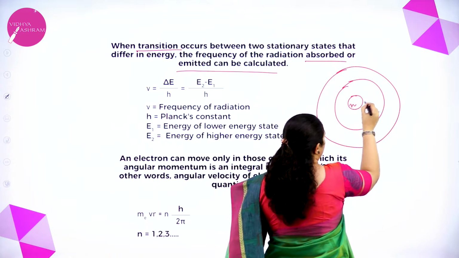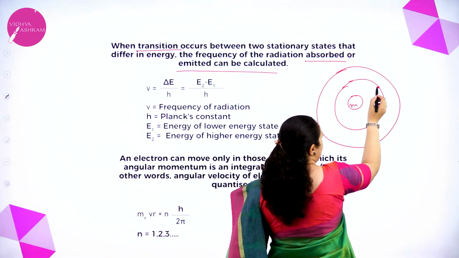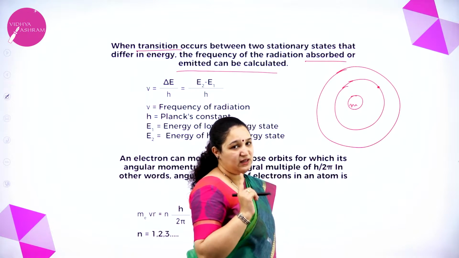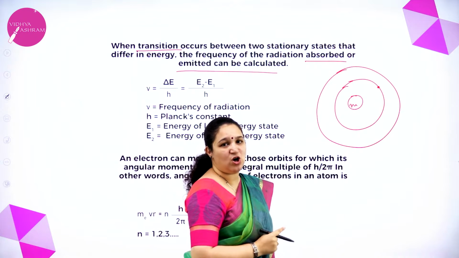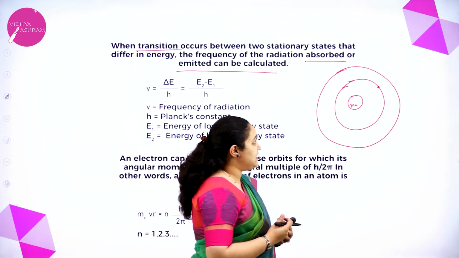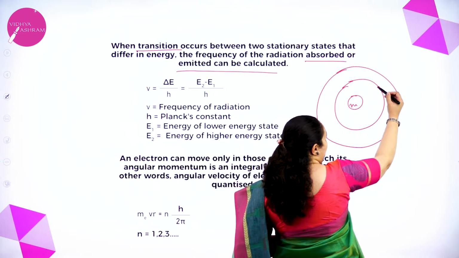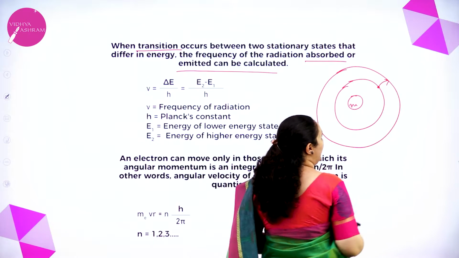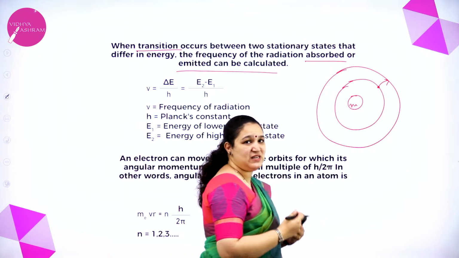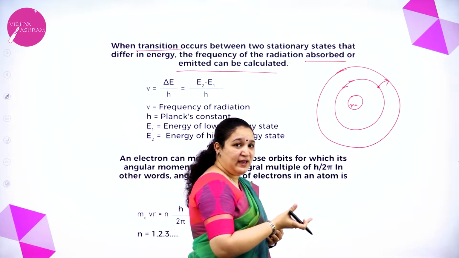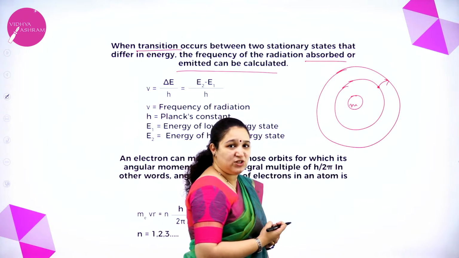This is my nucleus. Now if hydrogen has one electron in the first shell or first orbit, and this electron absorbs energy, it can jump from the ground state to the excited state. That means it can jump to a higher energy level when it is absorbing energy.